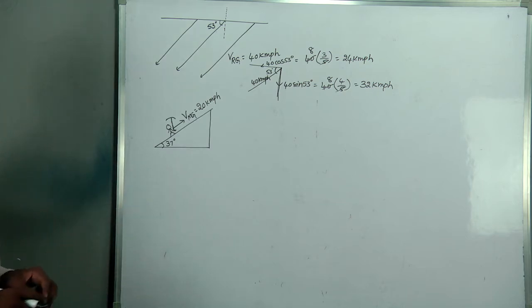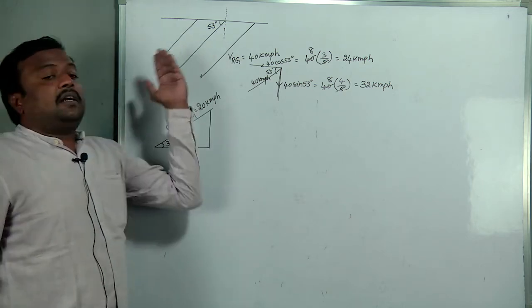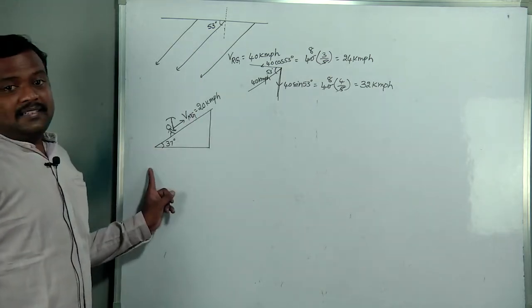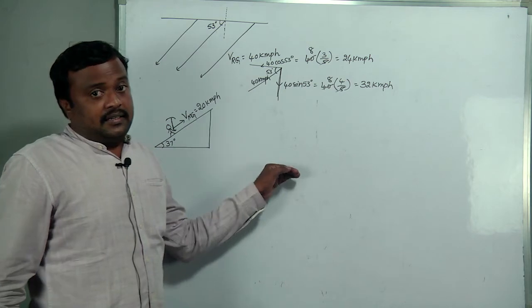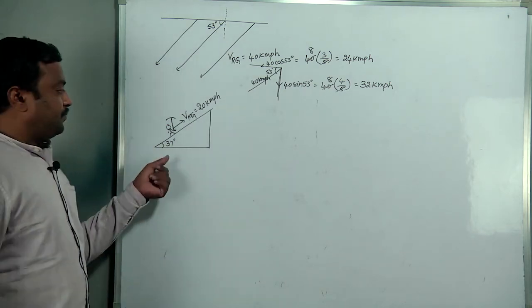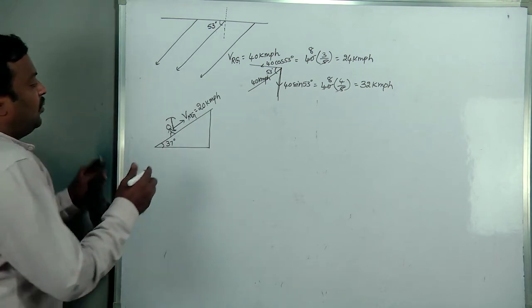See, in the previous situation we changed the rain falling direction. Now the person is not moving along the horizontal, he is moving on an inclined plane which makes an angle of 37 degrees.